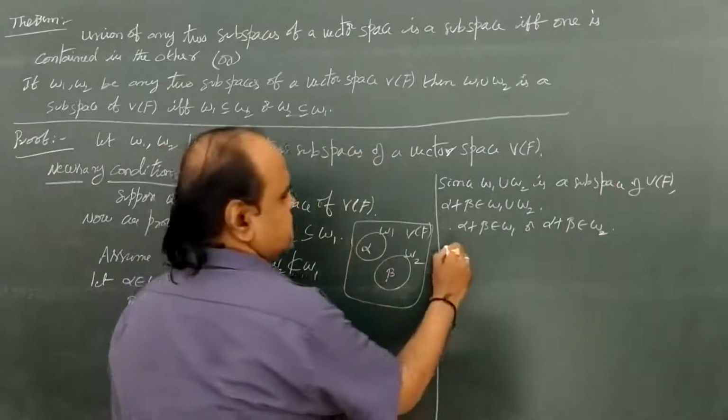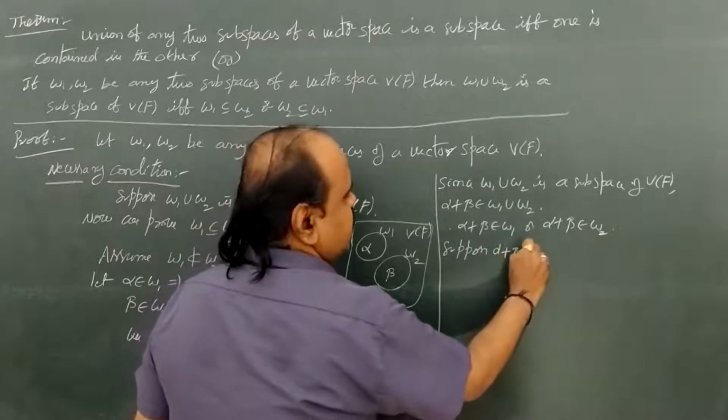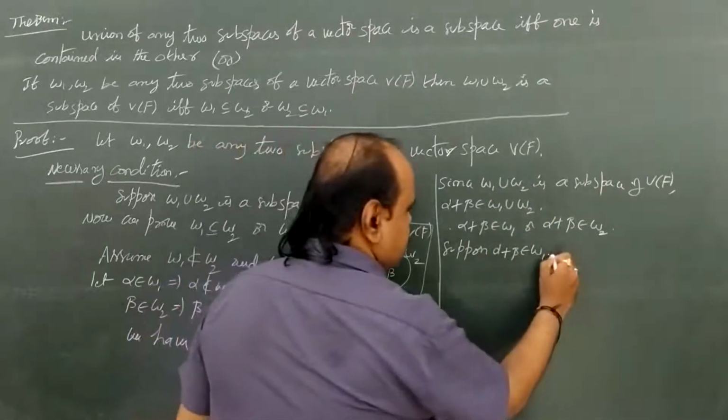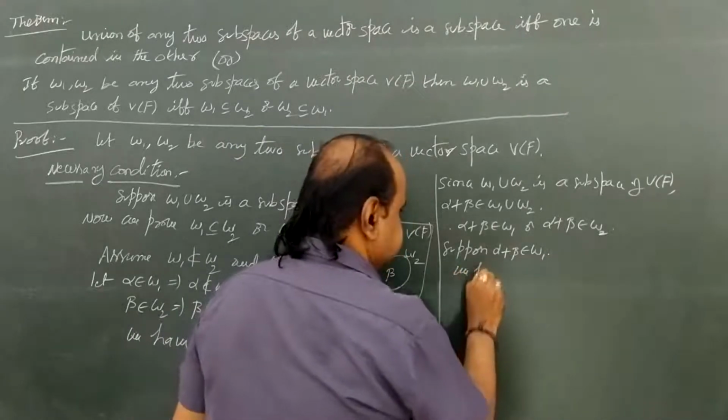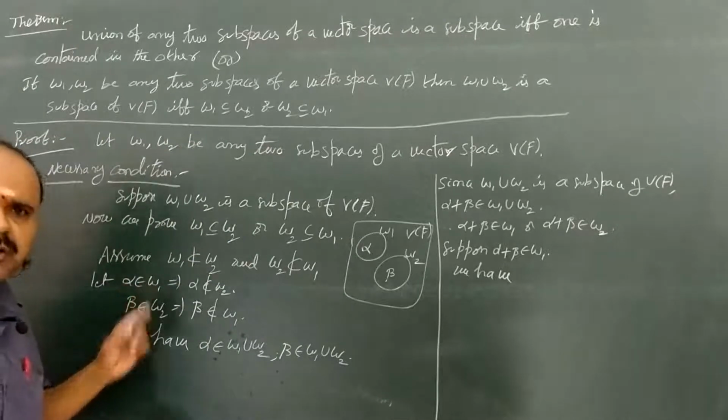For example, suppose alpha plus beta belongs to W1. We have alpha also belongs to W1.